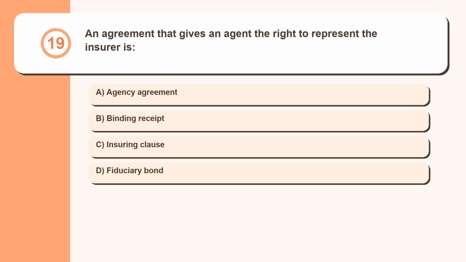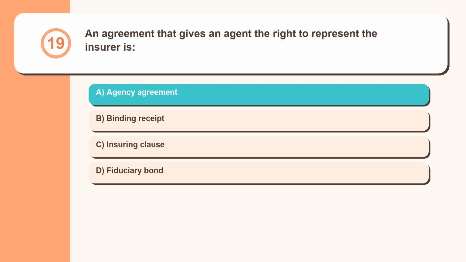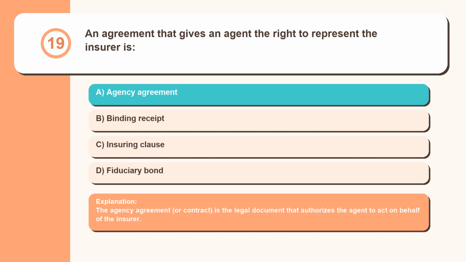Question 19. An agreement that gives an agent the right to represent the insurer is an agency agreement, binding receipt, insuring clause, or fiduciary bond? The agency agreement, or contract, is the legal document that authorizes the agent to act on behalf of the insurer.